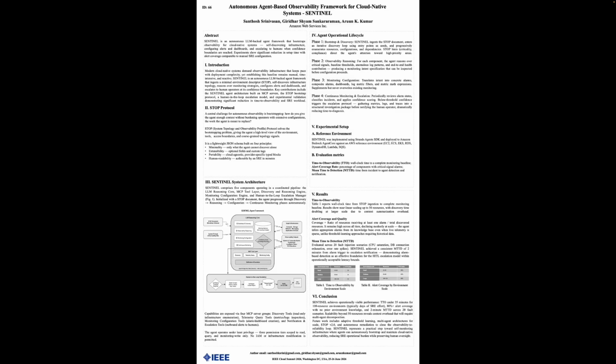Phase 2 is the observability reasoning. Once the agent has built its internal model of the environment, it moves to reasoning. For each component it discovered, it asks, what are the critical signals? What thresholds make sense? What log patterns indicate something is wrong? And how does the component's health affect the overall system?